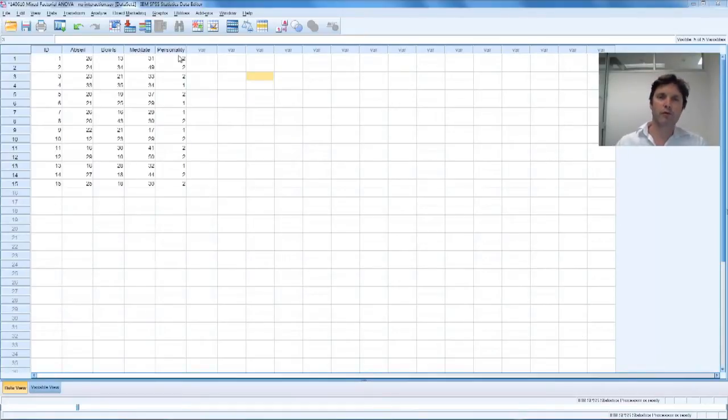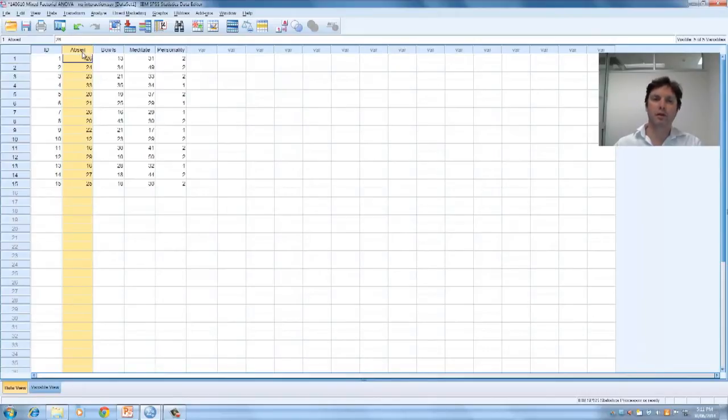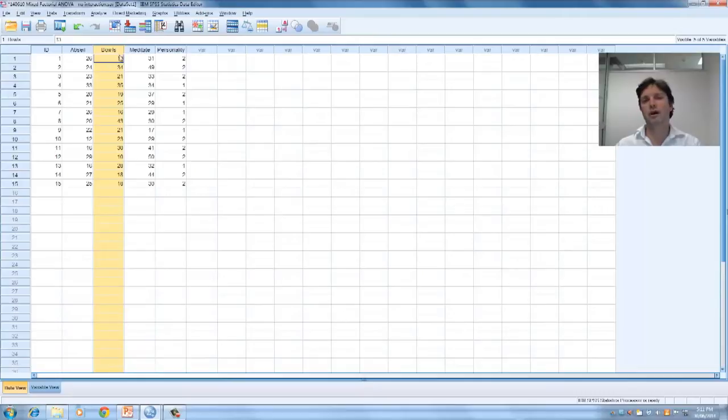So let's just step through the data. What we've got here is ID, which just allows us to identify the actual individual. And then we've got activity, the activity of abseiling, bowls, and meditation. And they're variables that each participant does. So each high school student does abseiling, each high school student does bowls, and each high school student does meditation. And then we've got some measure of personality, which in this case is a measure of introversion or extroversion.